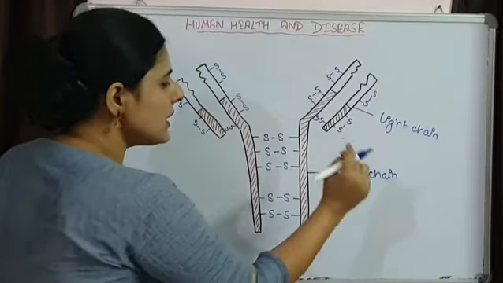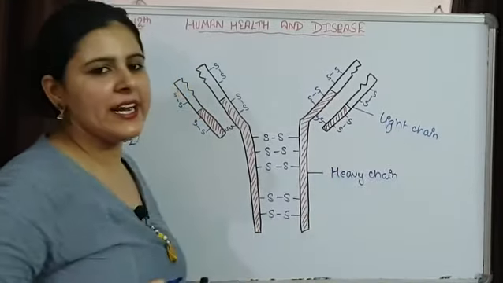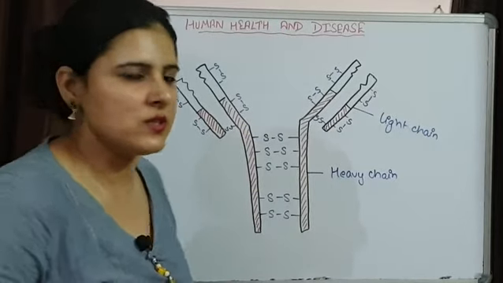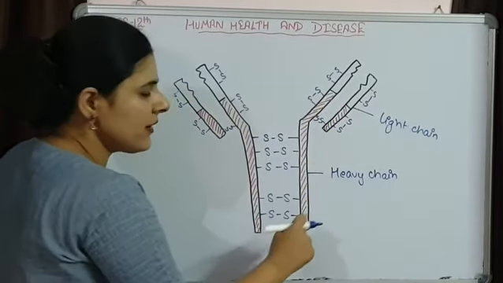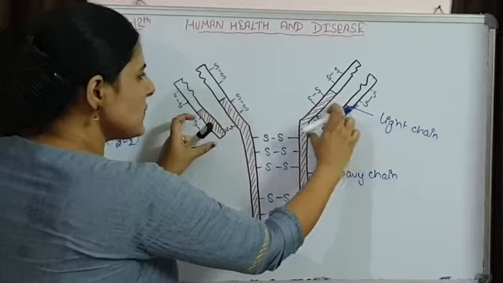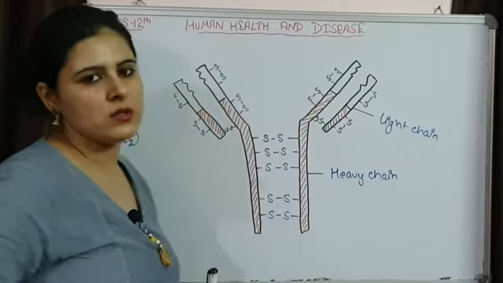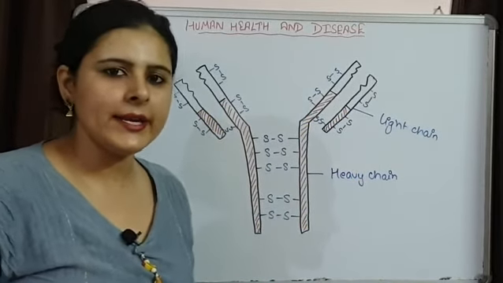Now both the heavy chain as well as the light chain have constant regions, which I have shaded with red color. So these parts are always constant for all the antibodies.